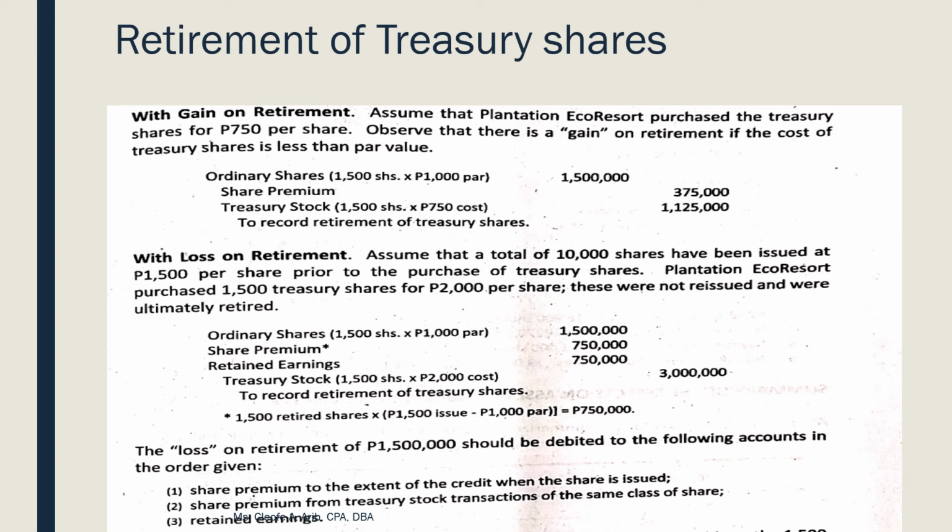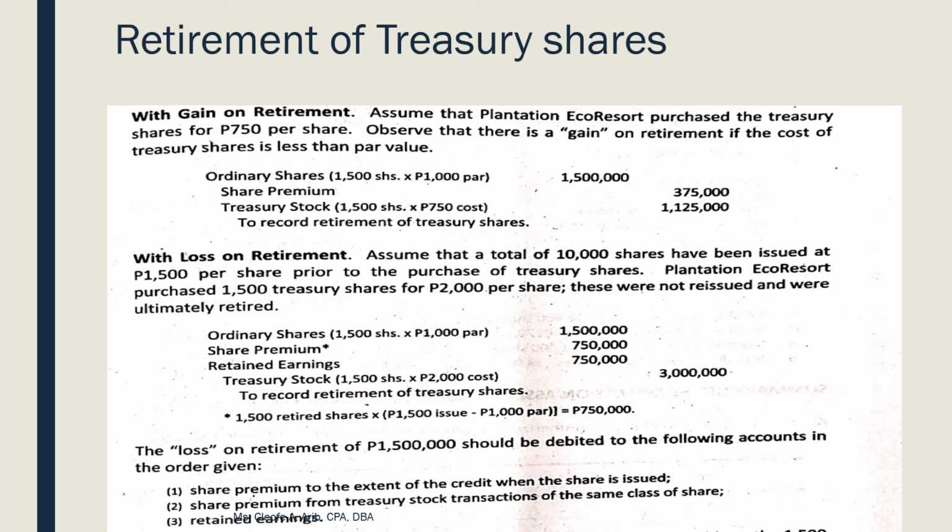So, madali lang yan. We debit ordinary shares kasi nga, diba, i-retire na natin siya. And then, ano yung turo ko sa inyo dun sa previous discussion natin? Dito sa lesson pa rin na to, diba sabi ko earlier, when you use the account title ordinary shares, your multiplier will always be par value. So, let's retire those 1,500 shares. So, we debit ordinary shares at 1,500,000. Bakit 1,500,000? Because that's 1,500 shares multiplied to your par value of 1,000 per share.